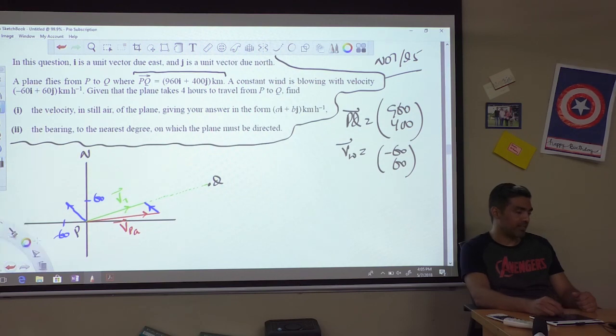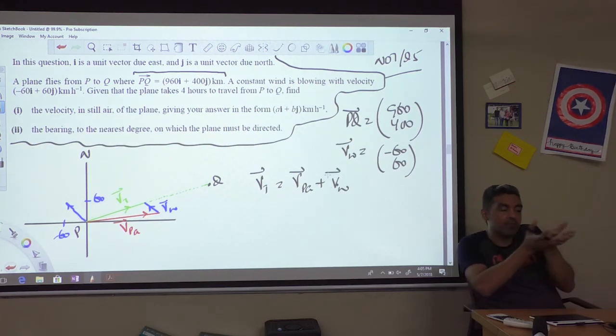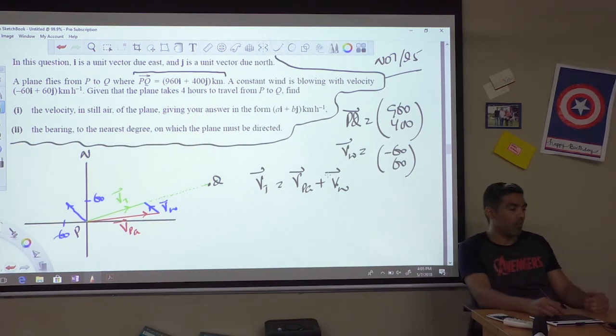The blue vector is basically representing the velocity of the wind. Now again, the true velocity will always be the velocity of the plane in still air plus the interaction of the wind. So we would say velocity of the plane in still air plus the velocity of the wind will give you the ultimate true velocity of the plane, which is in the direction PQ, because that's where the plane needs to travel. It has to go from P to Q.